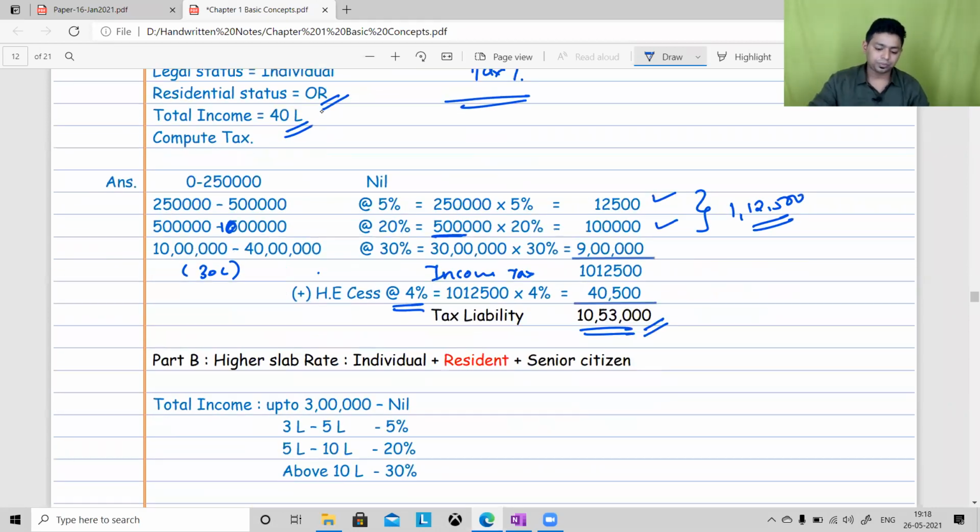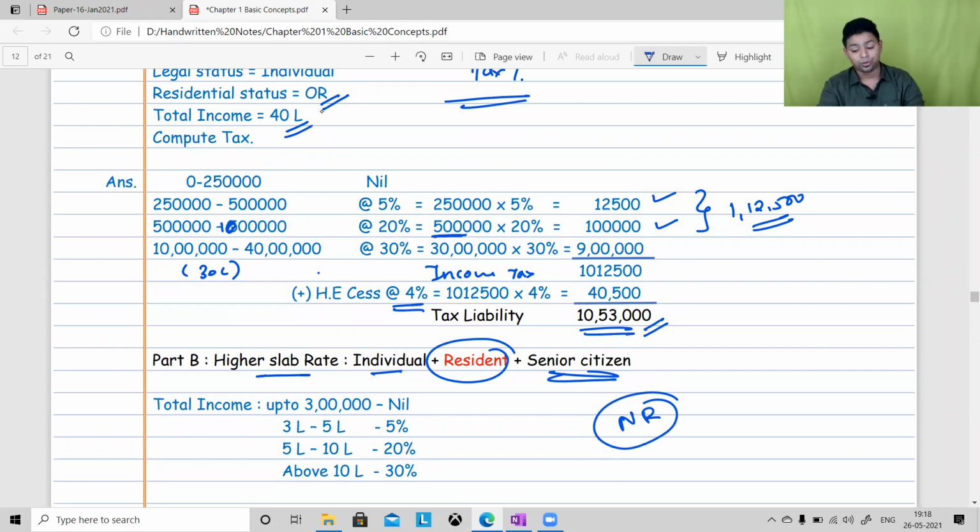Next, highest slab for an individual who is a resident in India and is a senior citizen. Now, your syllabus is focused more on non-residents and international taxation. So if in the exam they give a non-resident 62-year-old, please make sure you don't take this particular slab. This higher slab is applicable only for domestic residents. Resident senior citizen, not for the foreigners. So this is for a 60-year plus assessee.